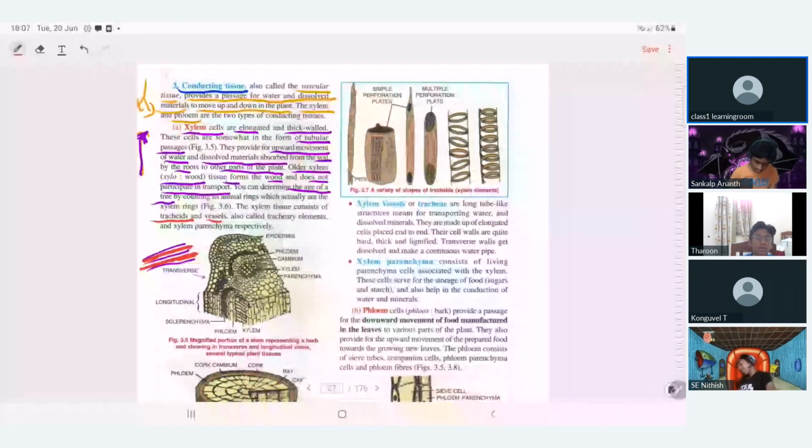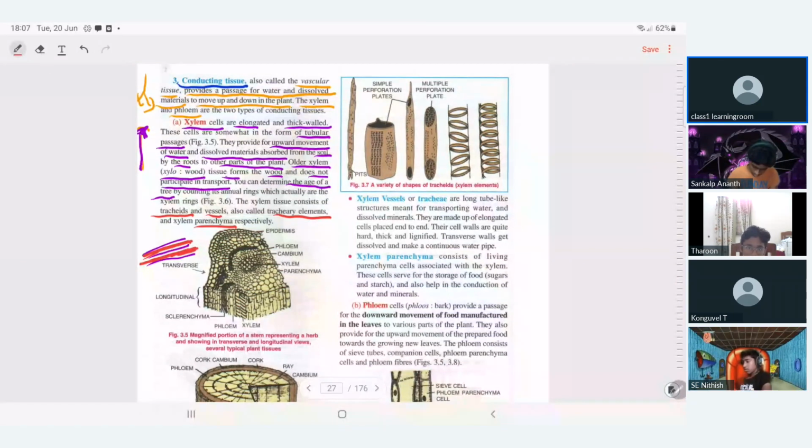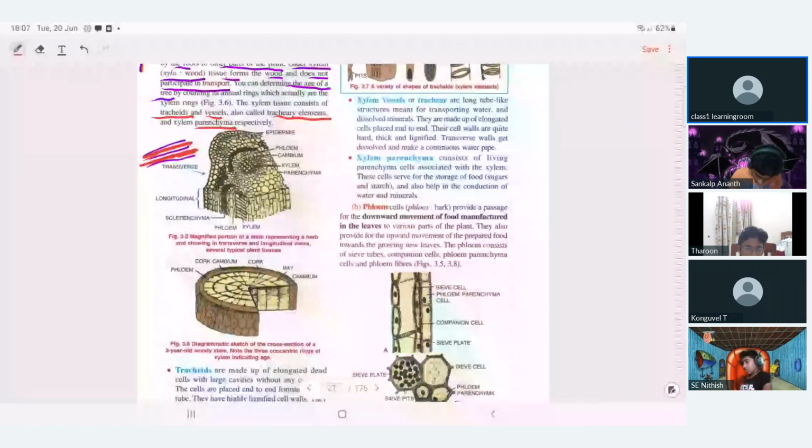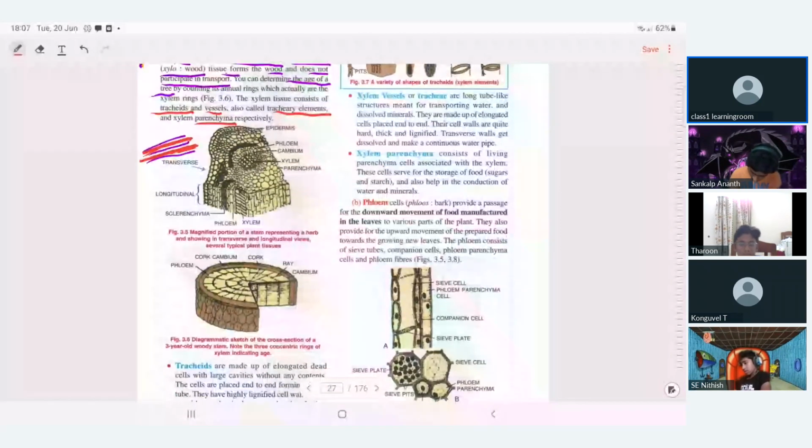Xylem tracheids and vessels together are called tracheary elements. Those are the components of xylem. Now let's discuss these components, looking at tracheids first.